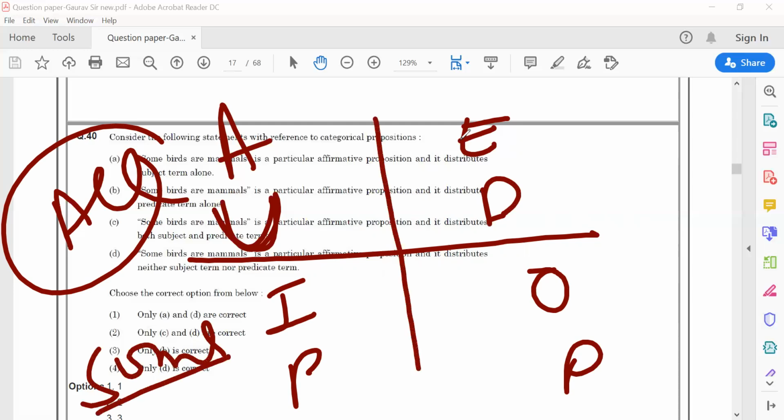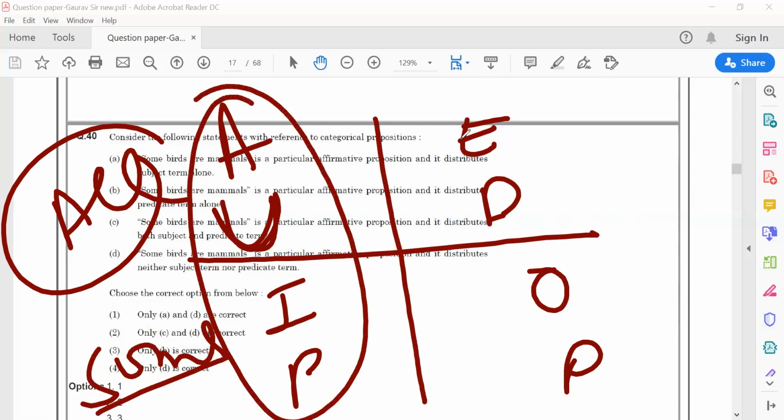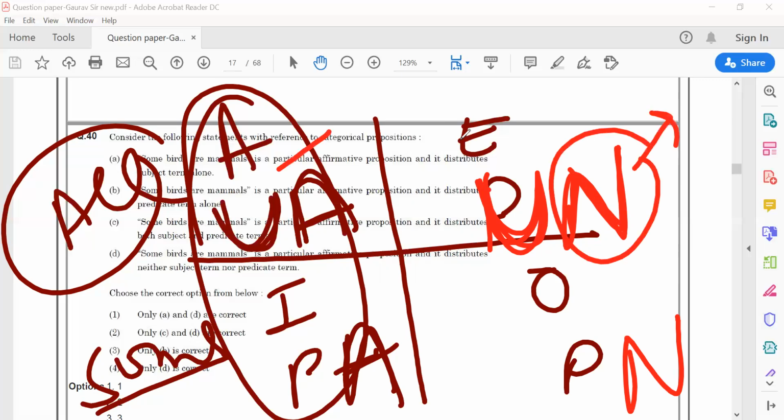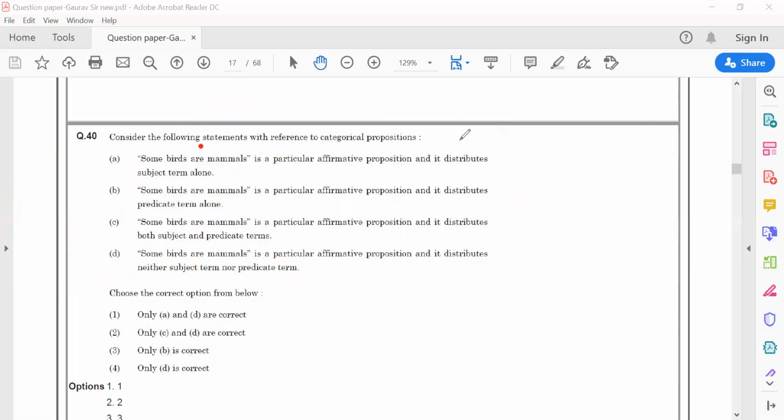Next is the left terms. A and I, the left propositions, are affirmative, meaning universal affirmative and particular affirmative. And the right two are negative, universal negative and particular negative. That means negative means it will include the term not, and affirmative means it will not include any term of not.